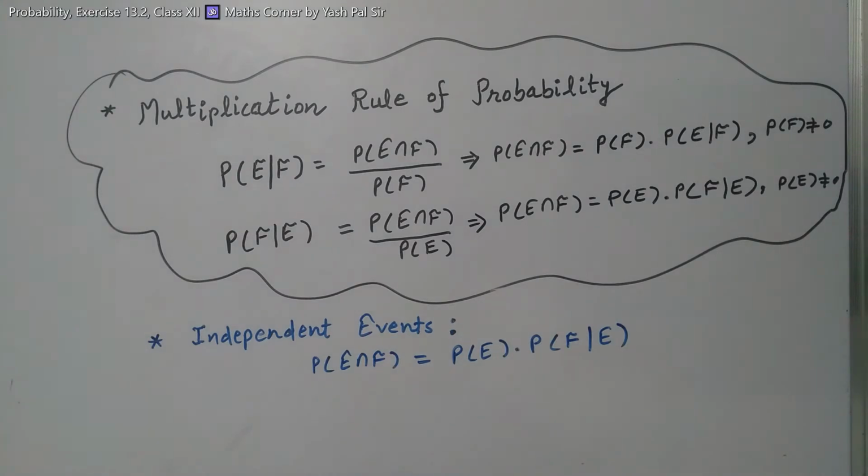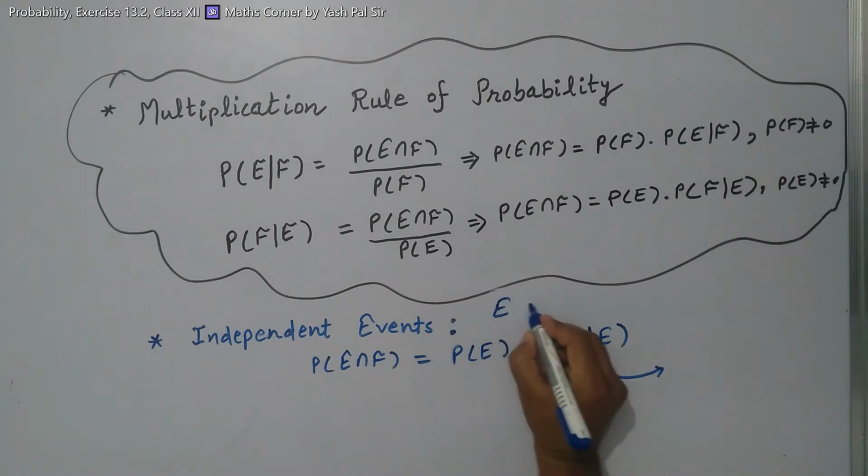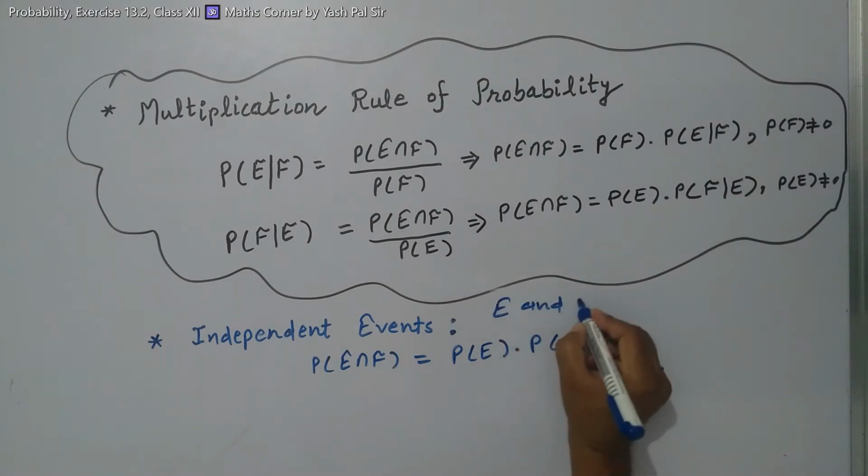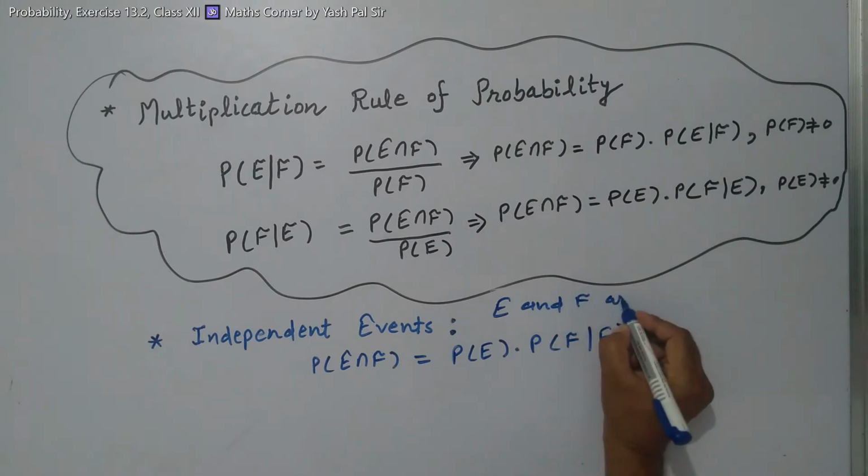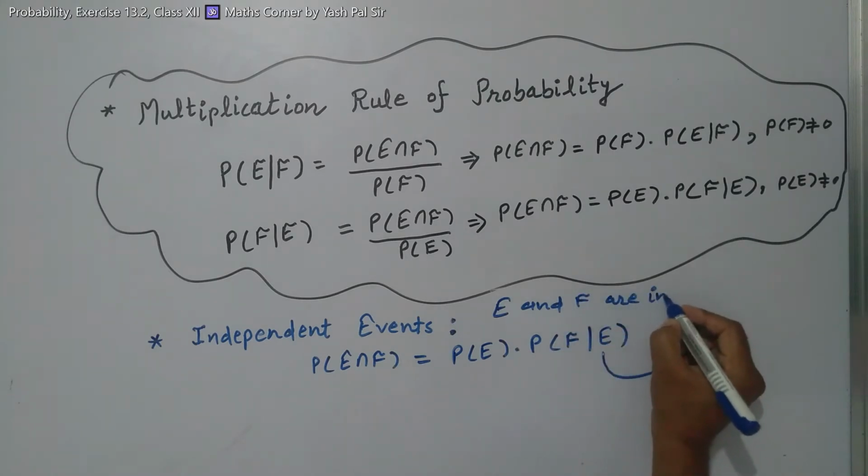Now suppose E and F both are independent events. That means the occurrence of the event E does not affect the occurrence of event F. E and F are independent.